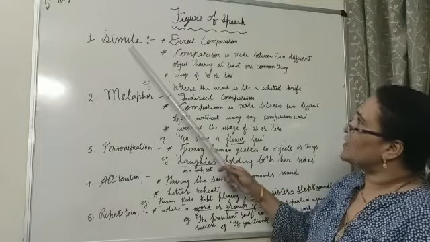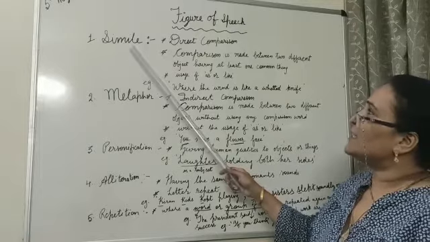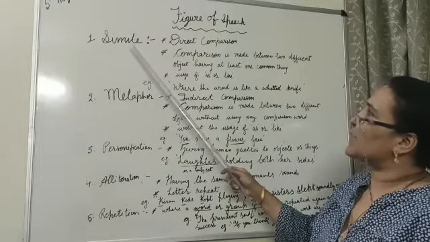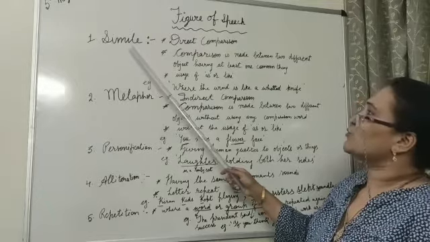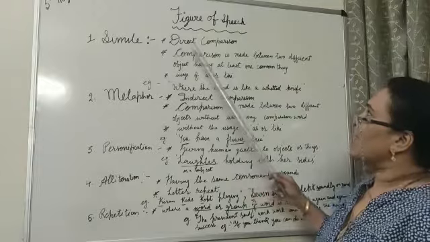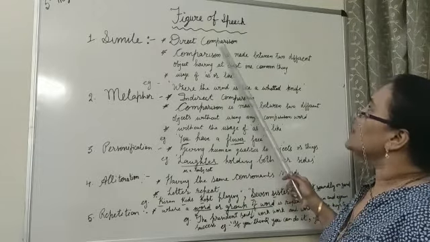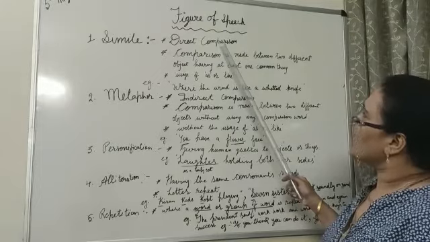Simile. What is simile? How you can understand in the particular line the figure of speech used by the poet is simile. So to understand that, you have to understand that where the direct comparison is there in 2 different things in a line.